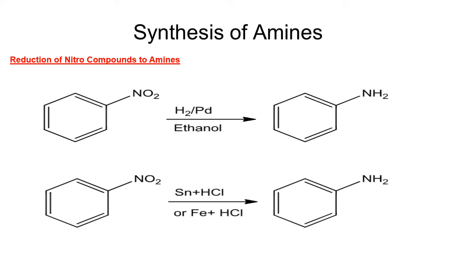So amines are prepared by many methods. One is reduction of nitro compounds. When the nitro compounds are reduced by supplying hydrogen, if you supply hydrogen, the nitro group becomes NH2 and the oxygens go with hydrogen as water, H2O. In this way, 2H2O is formed here. So nitro to amine, very easy.